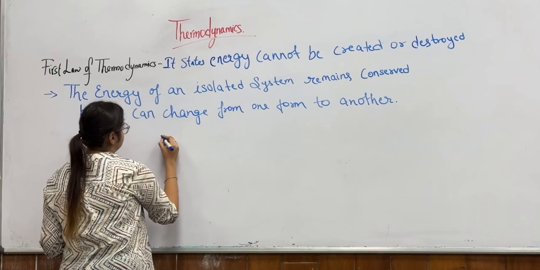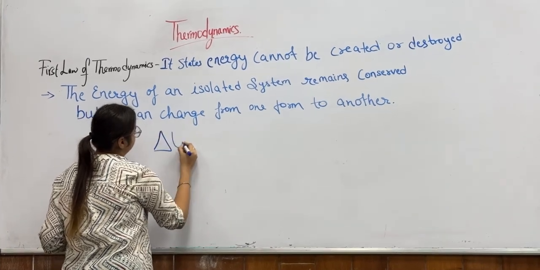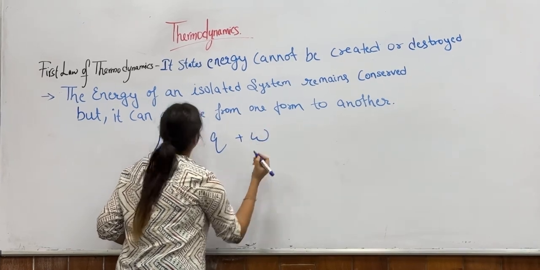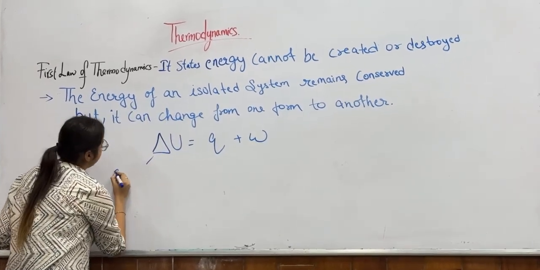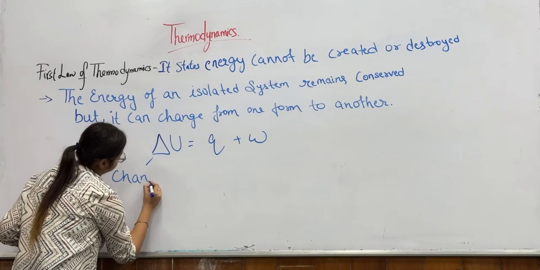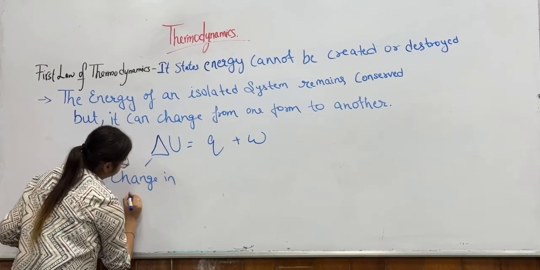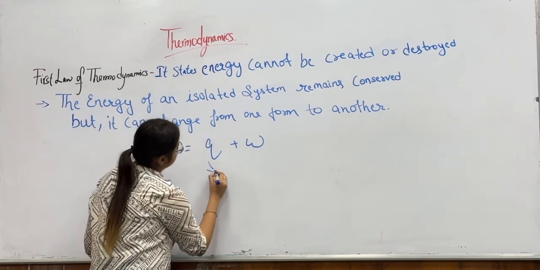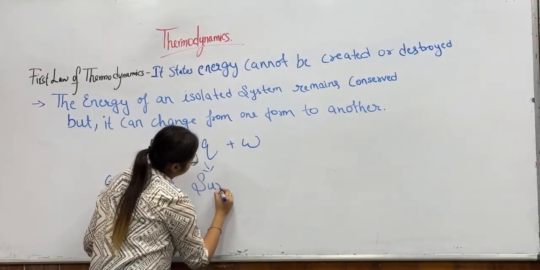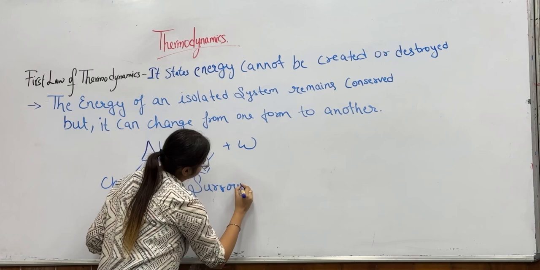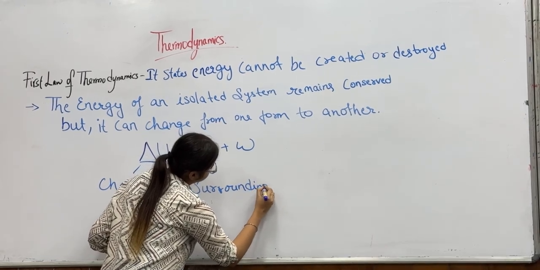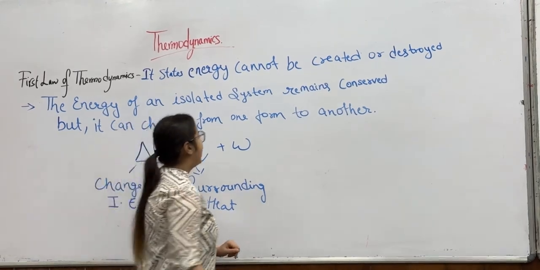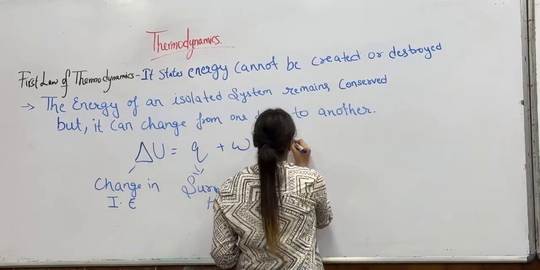The law is del U equals Q plus W, where del U is the change in internal energy and Q is the surrounding heat, whereas W is the work done.